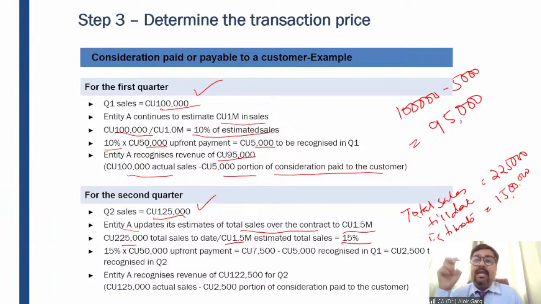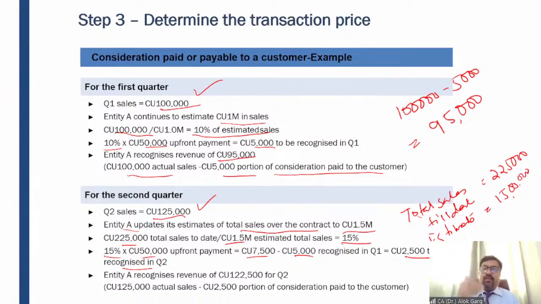It means I have to reduce 15% of the upfront payment from the transaction price. So 15% of 50,000 gives you 7,500. Till now the reduction should be 7,500, but in Q1 we have already reduced 5,000, so 2,500 needs to be recognized in Q2.